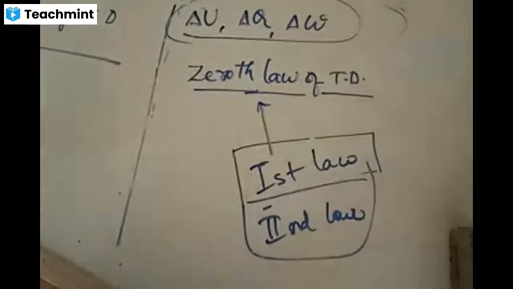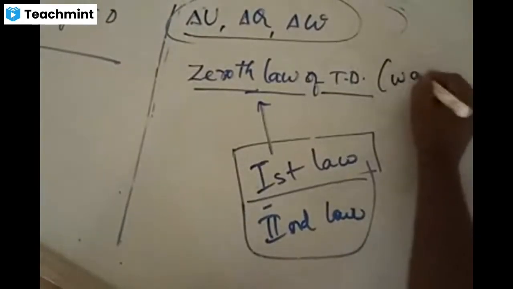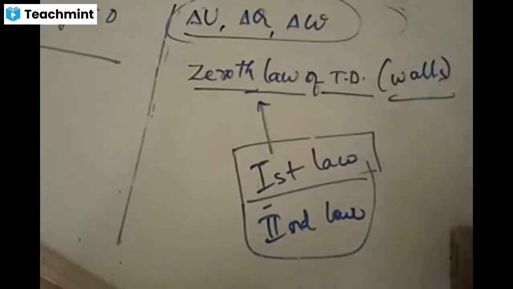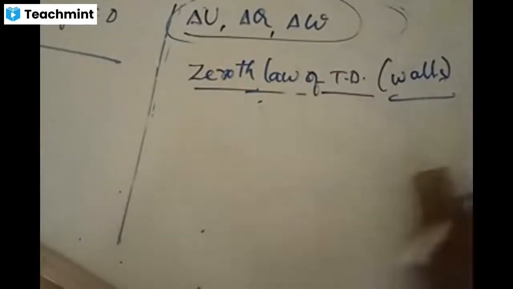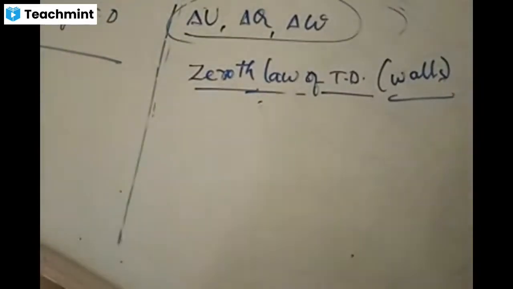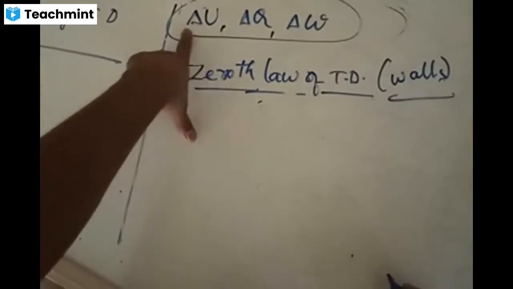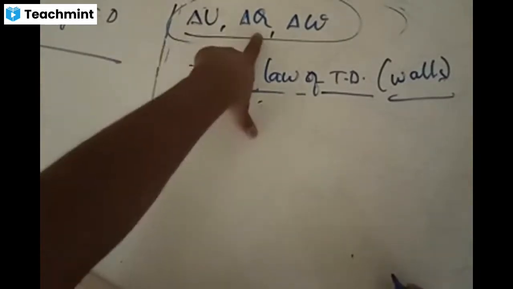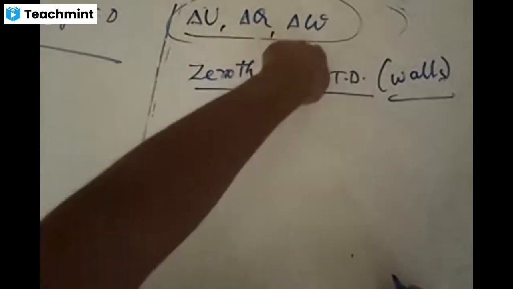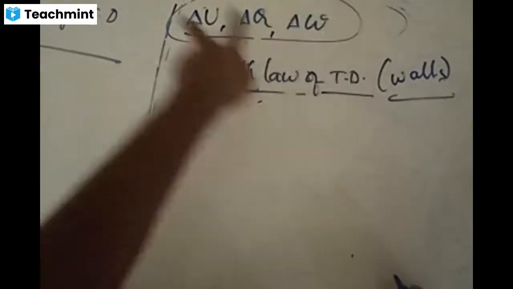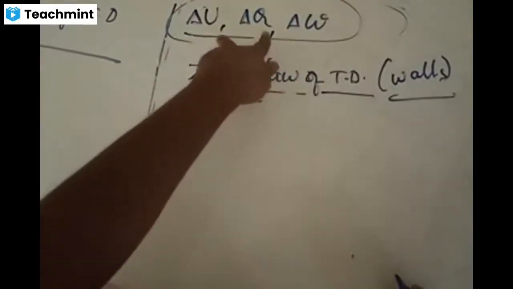And what the zeroth law states is that it talks about walls, because any kind of interaction is possible only with walls, right? We say heat is supplied to some system. The system is characterized by internal energy. You are supplying heat, and the supplied heat will do some kind of work. But before this, what should happen?